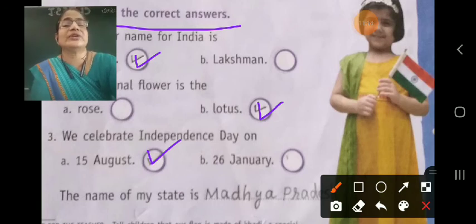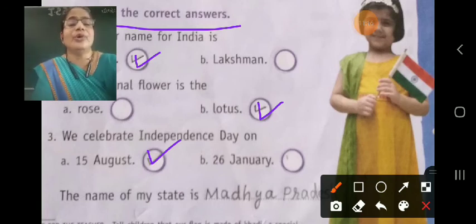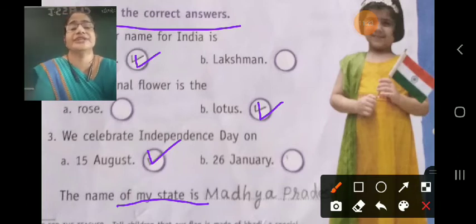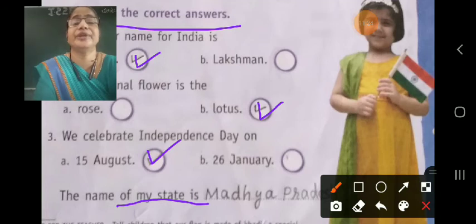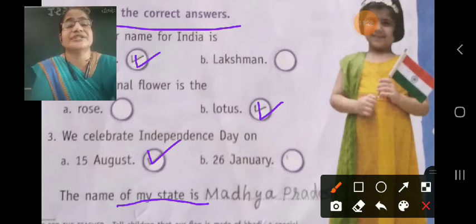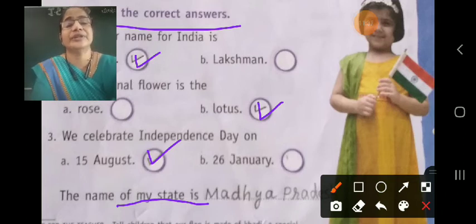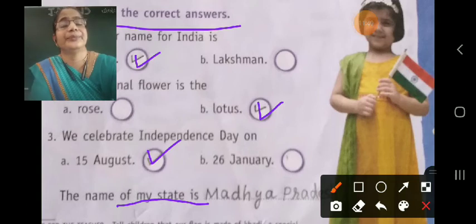And the last question is the name of my state. Which is your state? Madhya Pradesh. Our state is Madhya Pradesh and we write it short as MP. Okay, MP means Madhya Pradesh. Okay, you got it.